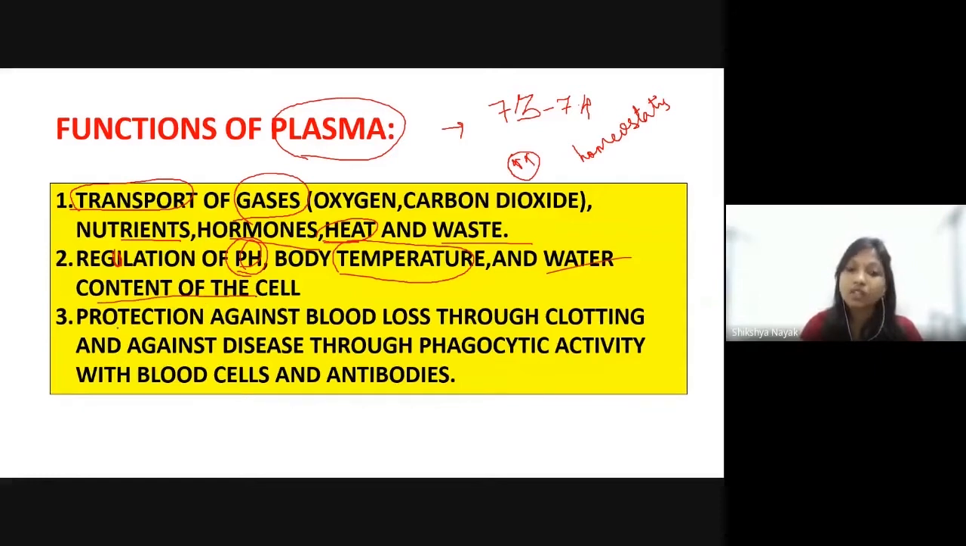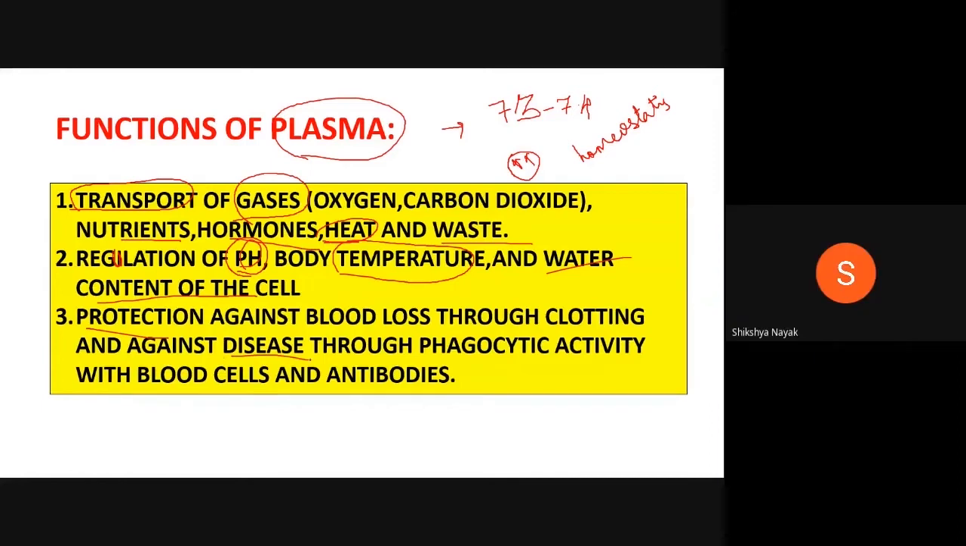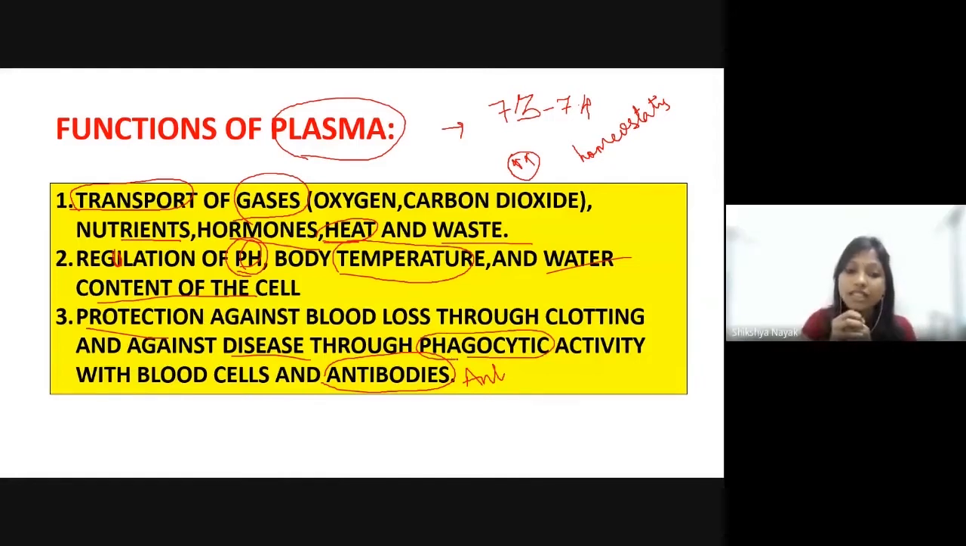This is through albumin, as I have said earlier. And what is its other function? It gives protection against some diseases, because it forms antibodies. I have already told that the globulin protein forms antibodies. Antibodies are the defense cells, formed against antigens, which are foreign particles. And there are some cells that are phagocytic in nature, and they engulf bacteria or viruses, like foreign particles, and kill them.